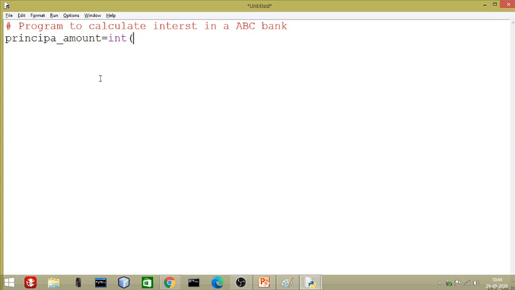Input bracket open, and we will ask the user a message, enter amount for fixed deposit. Take an example. So the user will enter here the sum of the amount. We will close all the brackets properly, 2 brackets open, 2 closed.